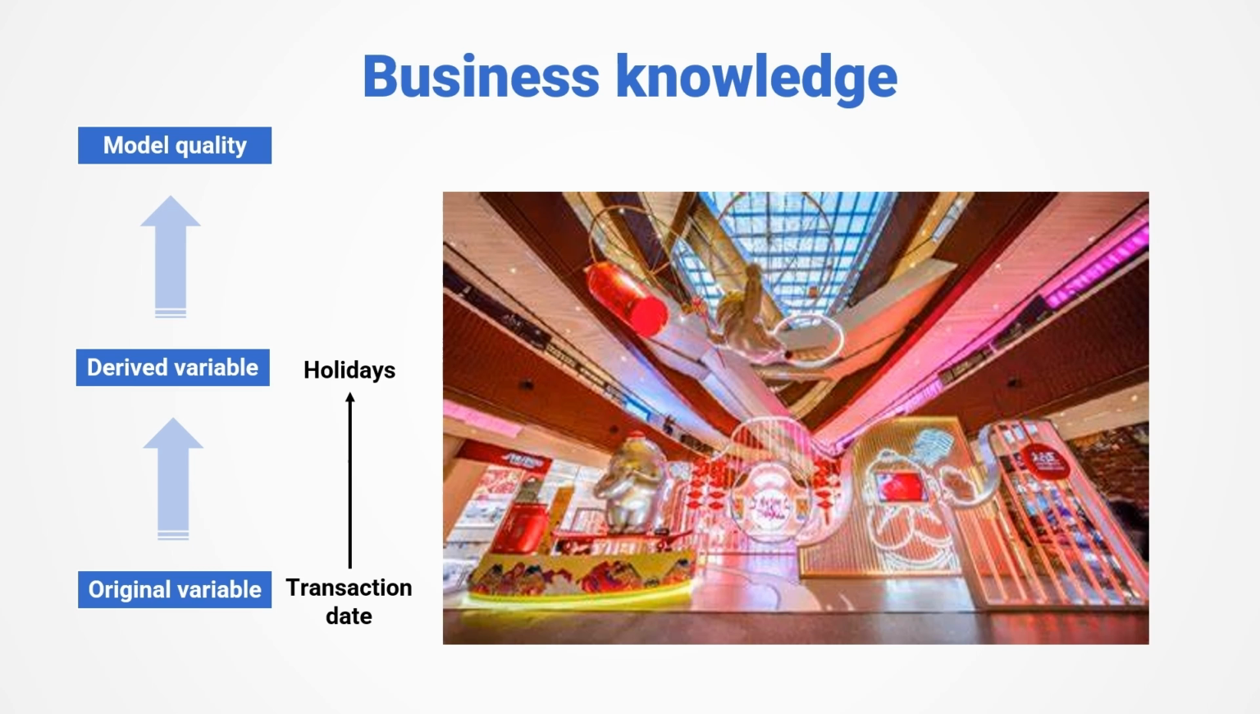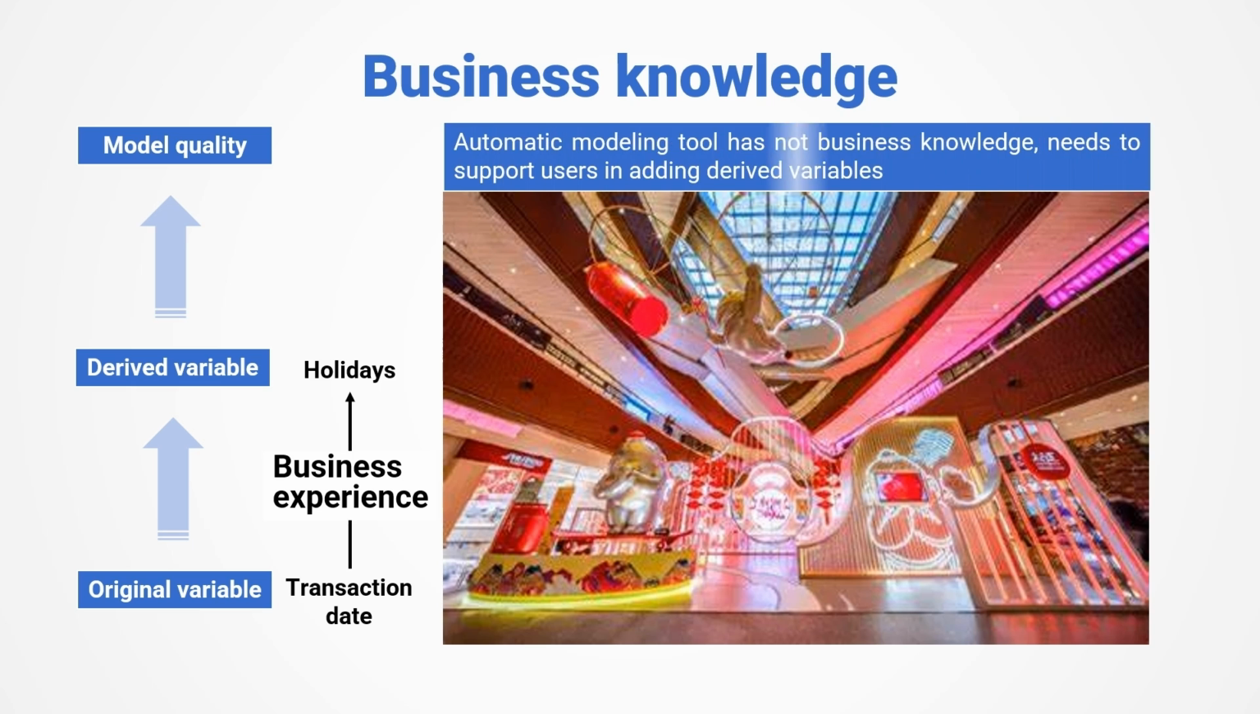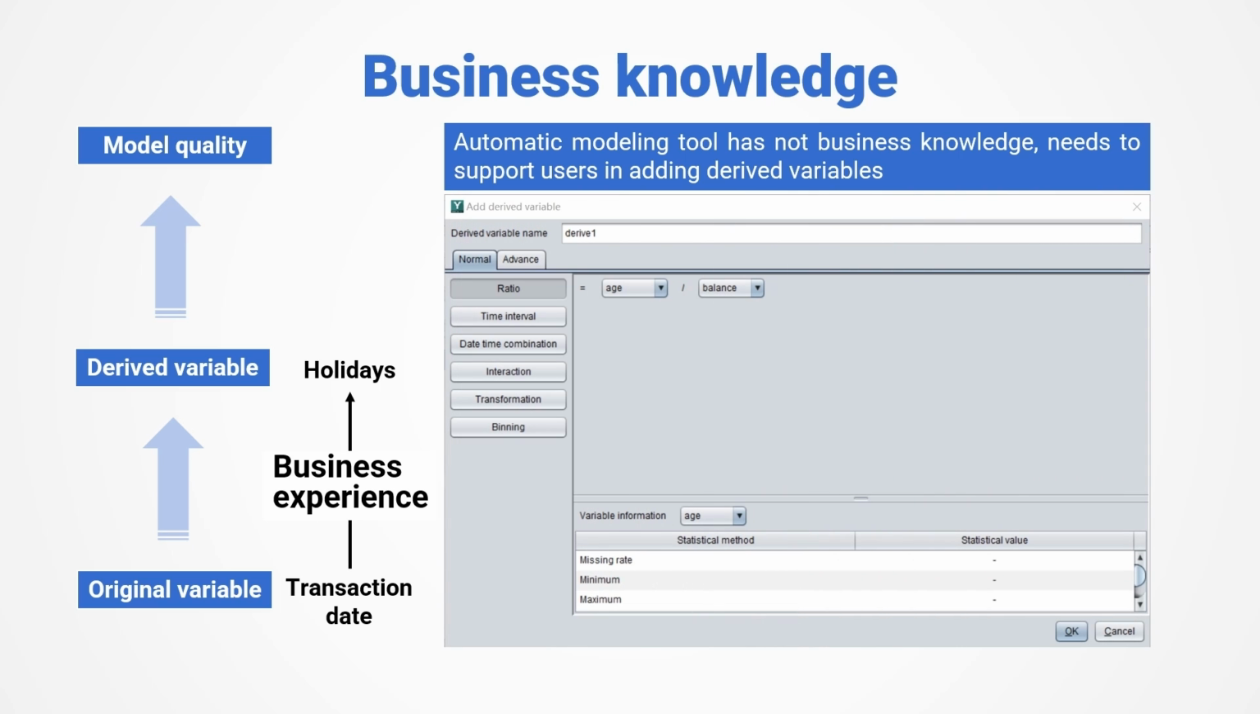This information is relevant to business, and those with more business experience can work out more and more accurate derived variables, which does not require mathematical knowledge. On the contrary, automatic modeling software is stronger in mathematical capabilities and can make up for the user's deficiencies in math, but it has not and cannot possess business knowledge and cannot perform tasks that rely on business experience for users. As a modeling tool, it is necessary to support users in adding derived variables. For example, Y-model supports the addition of various derived variables such as ratio, interaction, binning, transformation, and date and time-related variables.